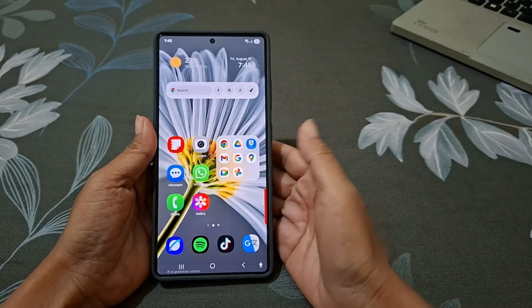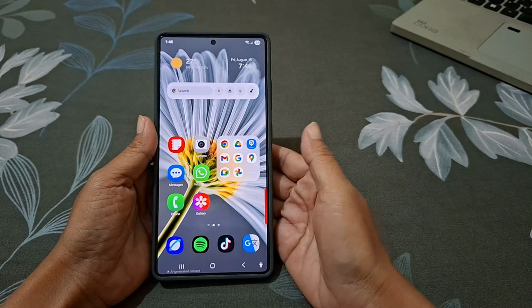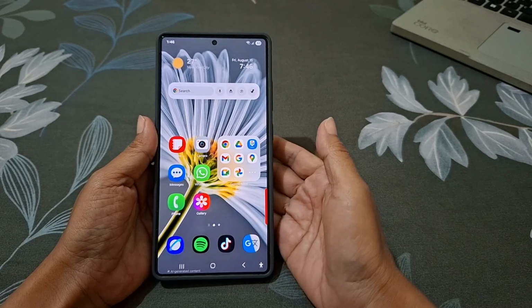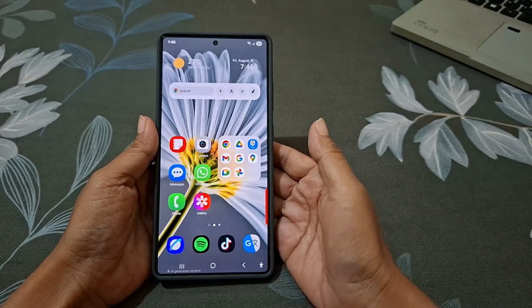Have you ever wanted to adjust your phone sound volume right from the camera app? Here's how to set the volume buttons to control sound instead of zoom or shutter.